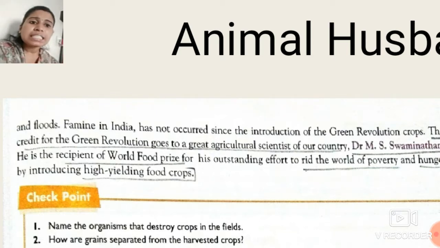This agricultural scientist, Dr. M.S. Swaminathan, introduced certain improved techniques so that our agricultural product gives more yield. We get high yielding food crops. These high yielding food crops were introduced in India by Dr. M.S. Swaminathan. Okay, students. So this is all about the preservation and storage of crops.